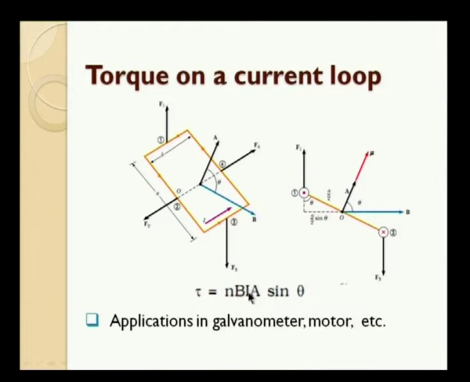Here B is the magnetic field, I is the current, A is the area of the loop, and N is the number of turns the loop contains. Sin theta is the angle between the magnetic field and this IA. Here NIA is one particular quantity called the magnetic moment of the coil. So, it is a vector quantity, and the torque is shown here. Because of this torque, the loop would undergo a twisting motion.